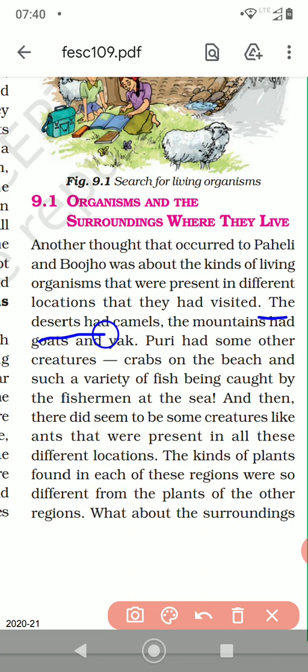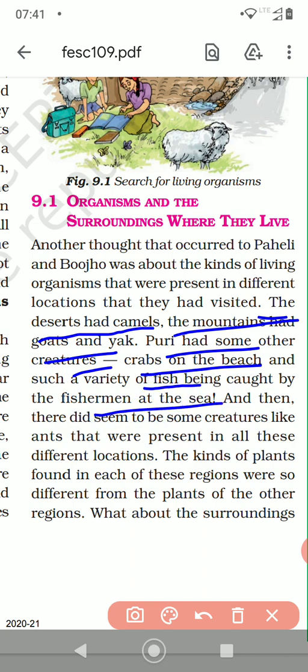The mountains had goats and yaks. Puri had other creatures like crabs on the beach, and red crabs too. I saw them when I once went to Puri beach, and such a variety of fish being caught by the fishermen at the sea. And some creatures like ants were present in all these different locations.